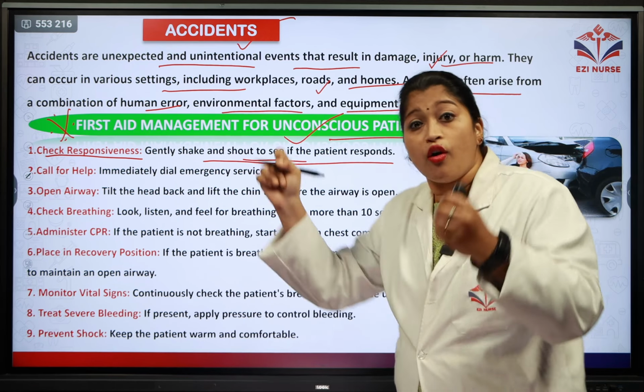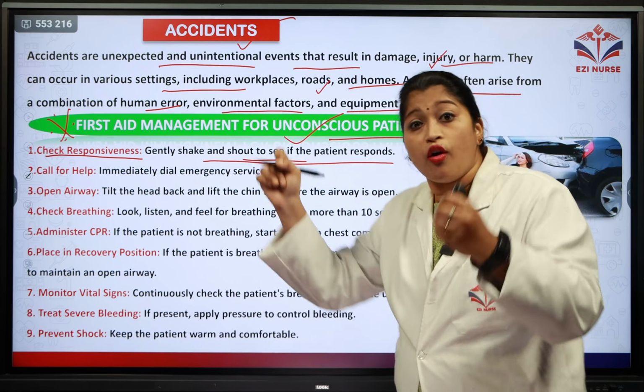The second step is you call for help. Immediately make sure you dial the emergency number and call for help. And the third step is you need to open the airway. Tilt the head back and lift the chin in order to make the airway open. So this is also a step of first aid.